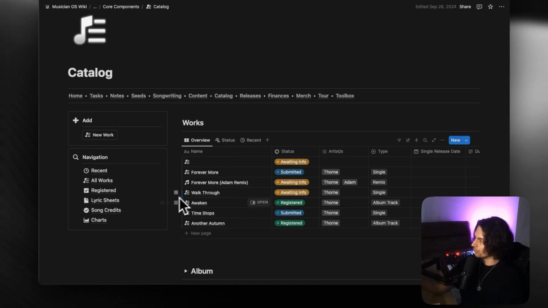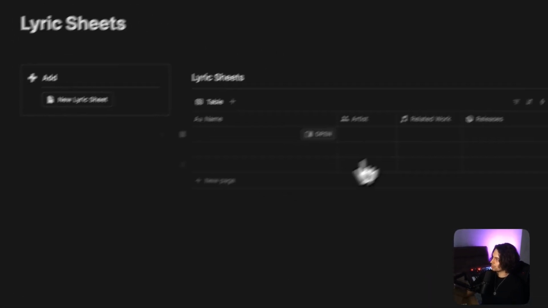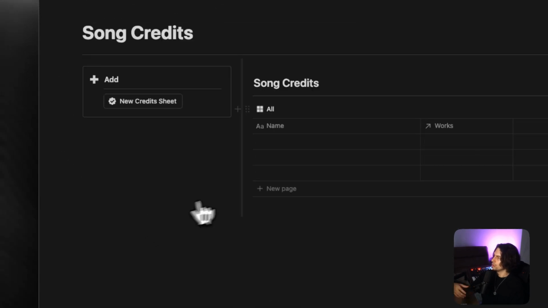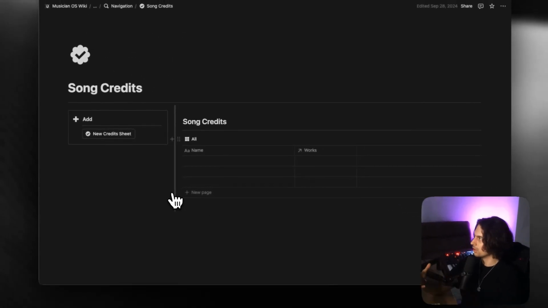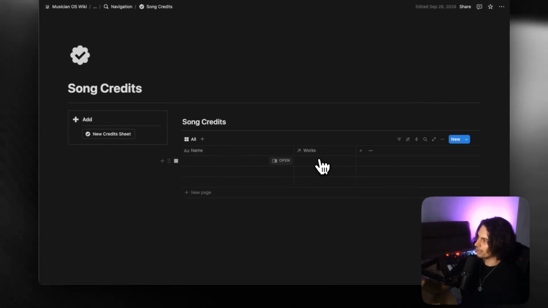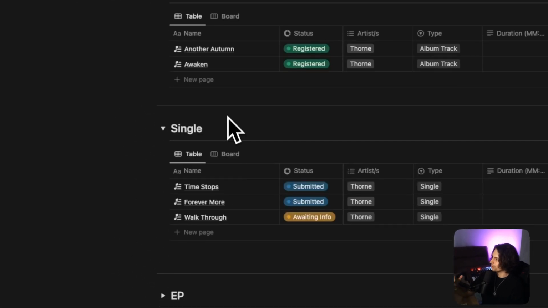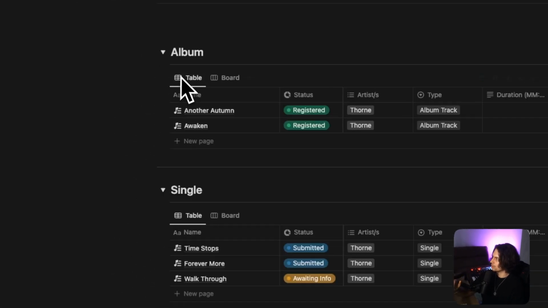This is also a very good place to record your lyric sheets. So for all of the lyrics that relate to specific songs, you can come in here. There's a specific dashboard view for that. And you've also got song credits, who's done what on the song, what are the splits, that can all get recorded here. And again, you can link it to the track. And below here, we've got the different views for the different work types.